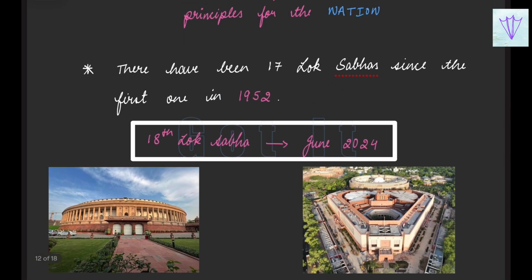So this is the old parliament and this is the new building. The old one is in a circular shape, and the new parliament building is in a soft corner triangle shape. So what does the soft corner triangle represent?